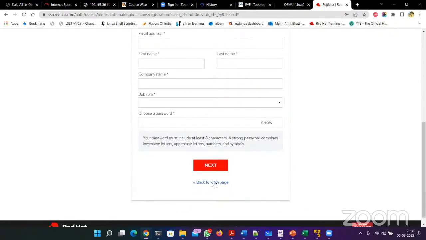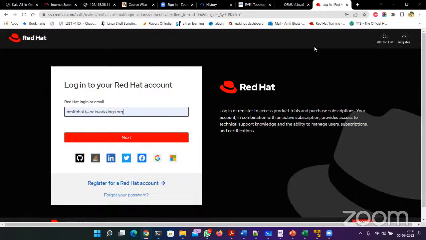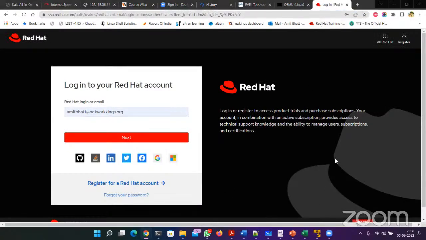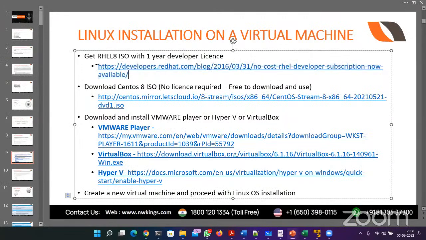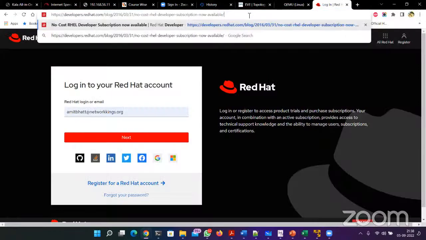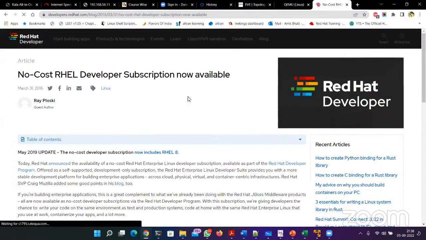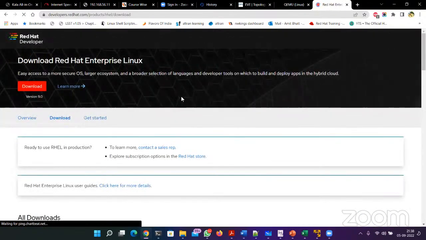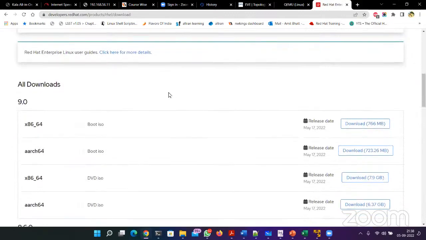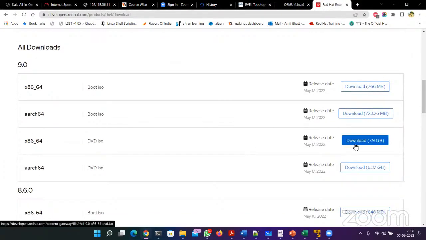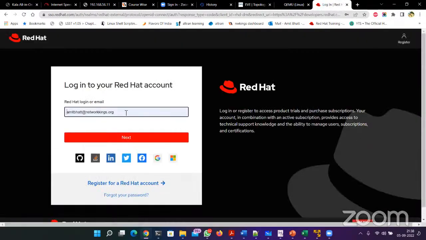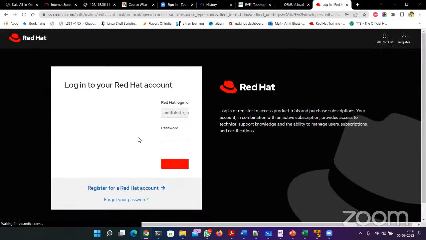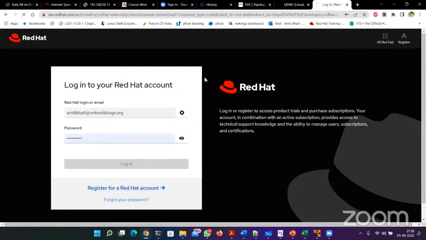Once you are registered, you can go back to the same page using the same link. Let me open the link again. Again, go to the same download link in the same blog, and then go to this 7.9 GB DVD ISO. This time you have your credentials handy. Type in the details and log in.